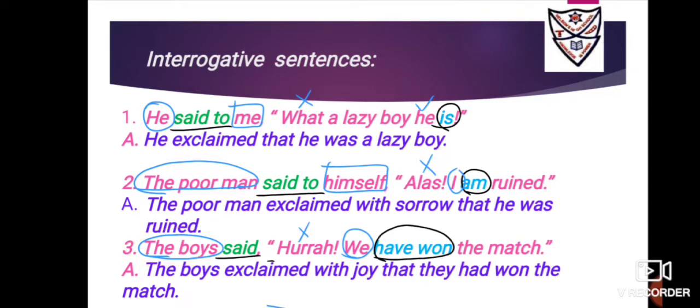Now inside the inverted commas there is a pronoun "we." It's a first person pronoun. First person changes with the speaker. Speaker is the boys, third person but in plural, so third person plural is "they." Fine. There is no nearness. It is a kind of statement called exclamatory sentence, so you are going to remove the exclamation mark as well as the interjection. Now this interjection "hurrah" we use when something is very joyous, very happy. So the boys exclaimed with joy that they had won the match.